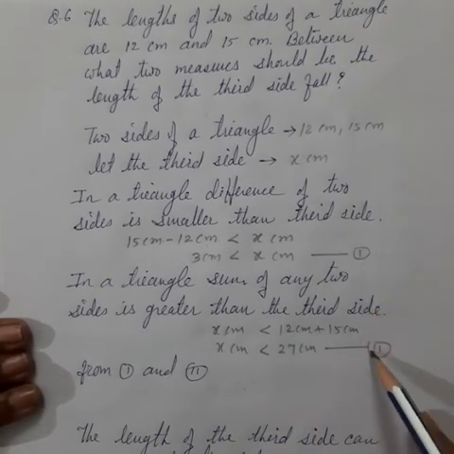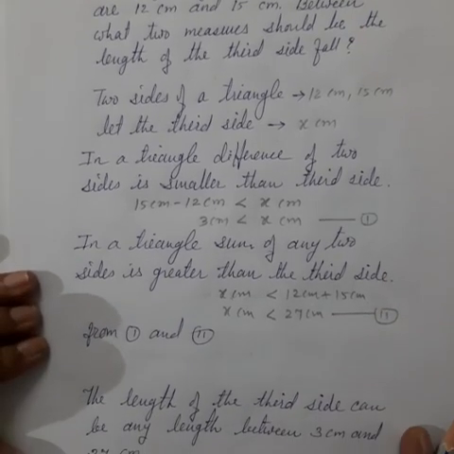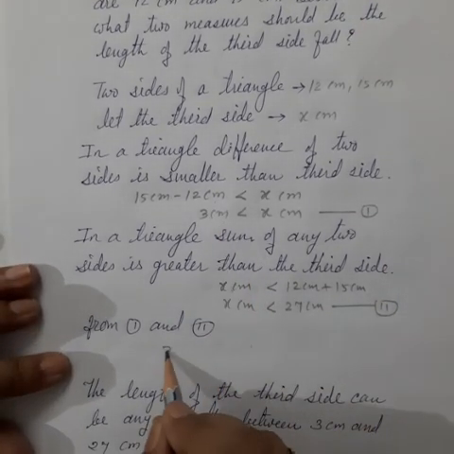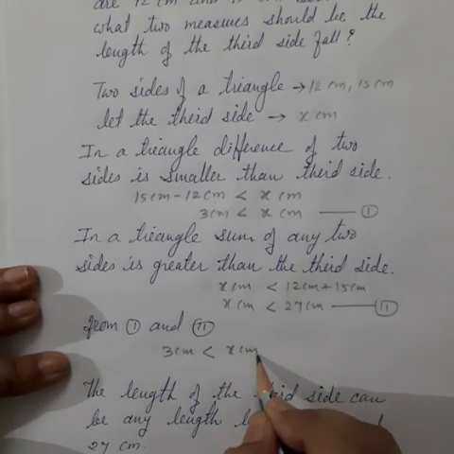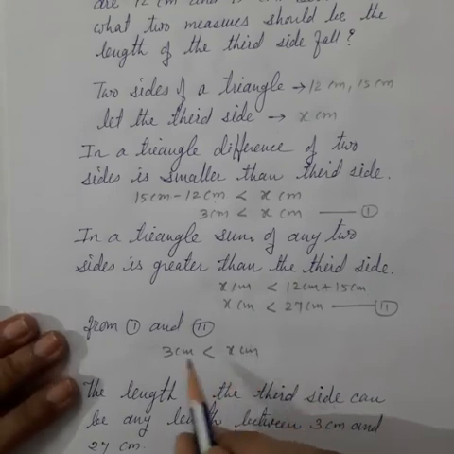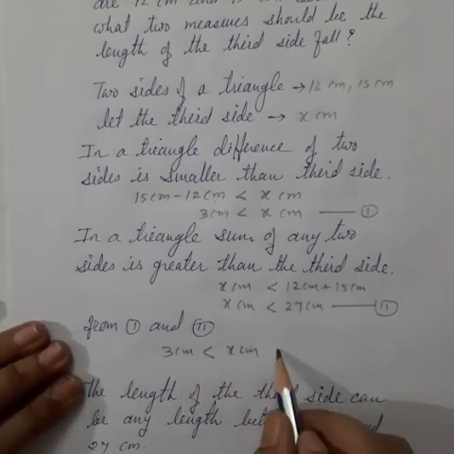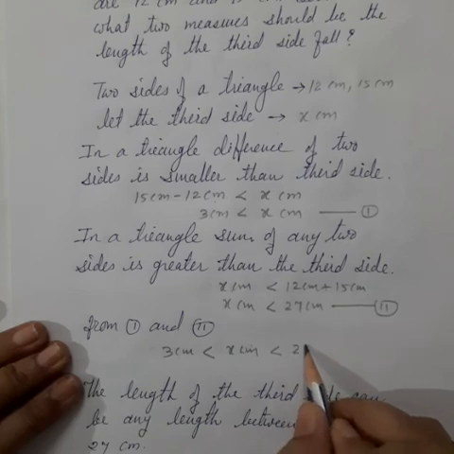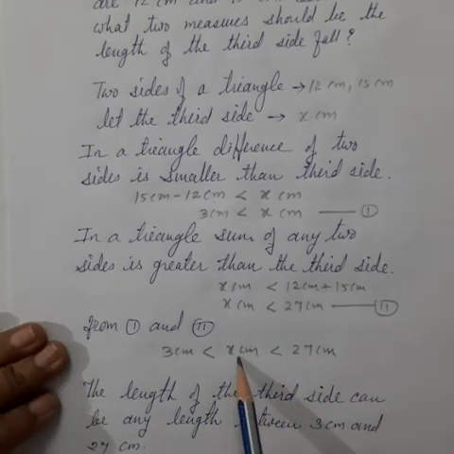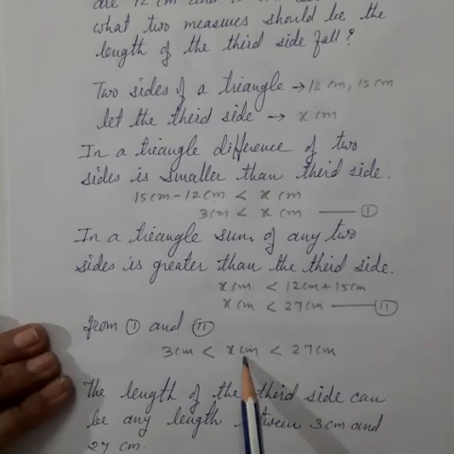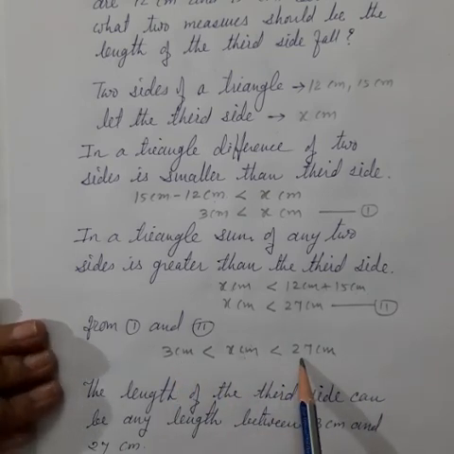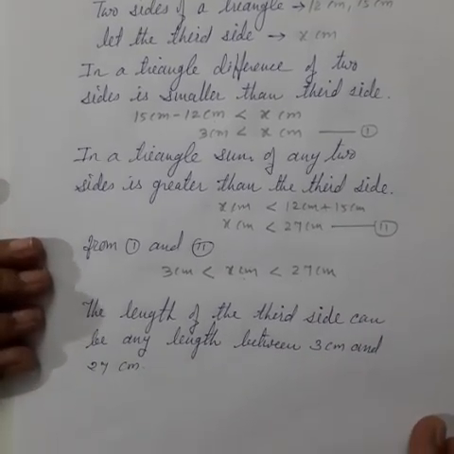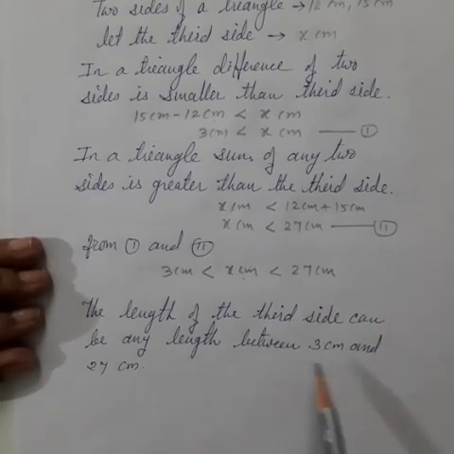Now from these inequalities we can conclude that 3 centimeter is smaller than x centimeter, which is our third side. The third side is greater than the difference, but the third side is smaller than the sum, 27 centimeter. So the measure of the third side is greater than 3 centimeter but less than 27 centimeter. So the length of the third side can be any length between 3 centimeter and 27 centimeter.